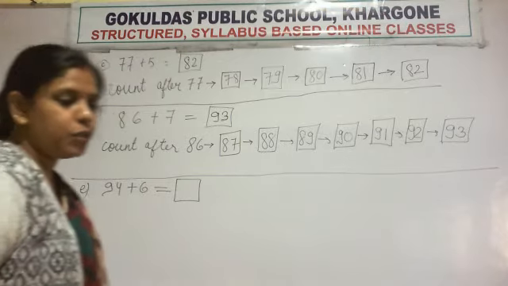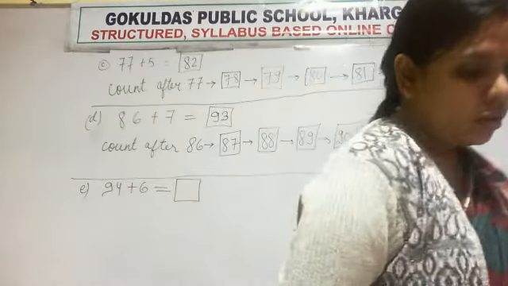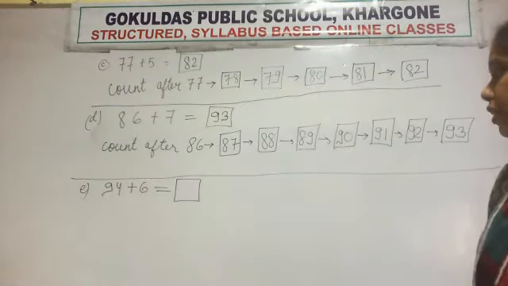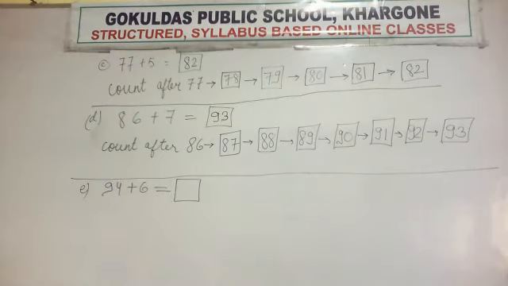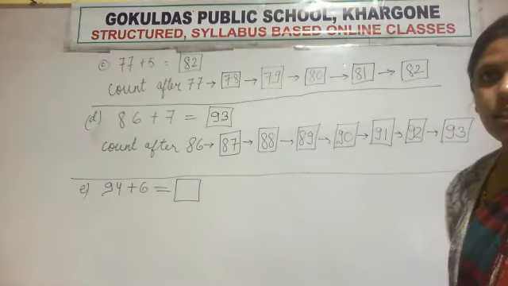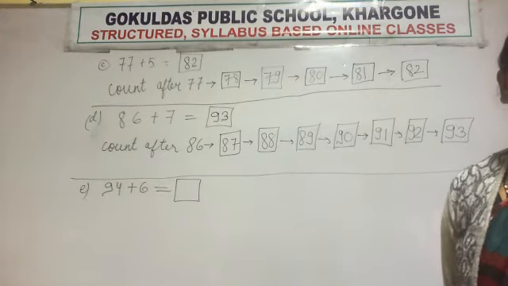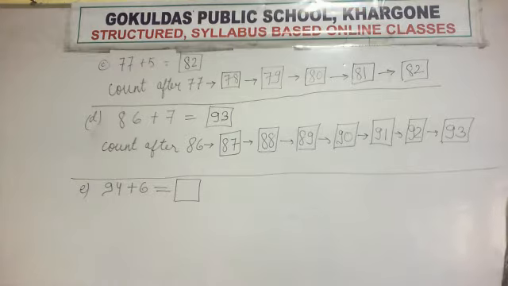Now I hope all of you have understood how we are solving the questions by counting forward. So this question, last question, E, 94 plus 6. Try to solve this question yourself.